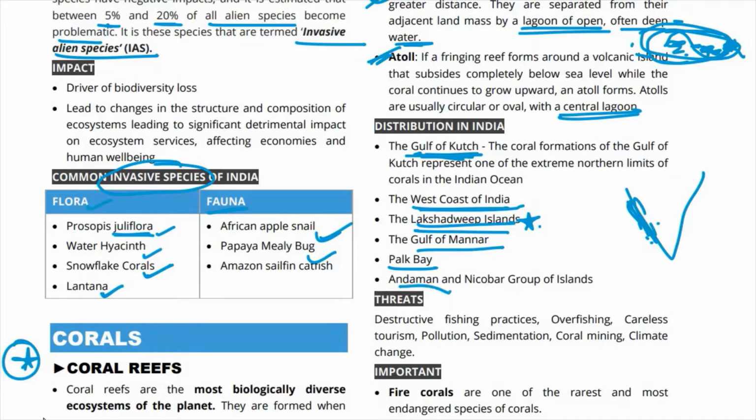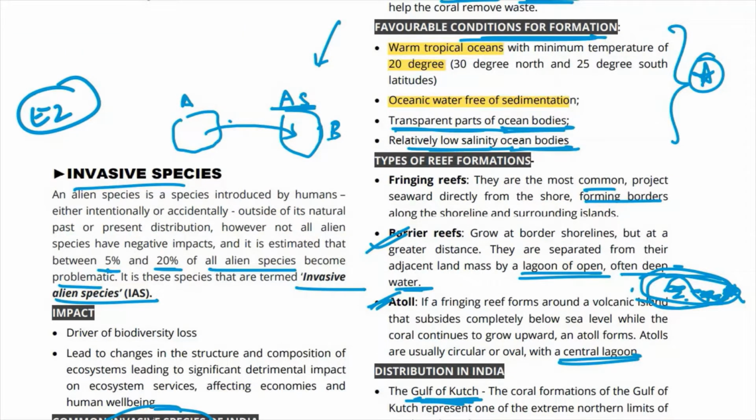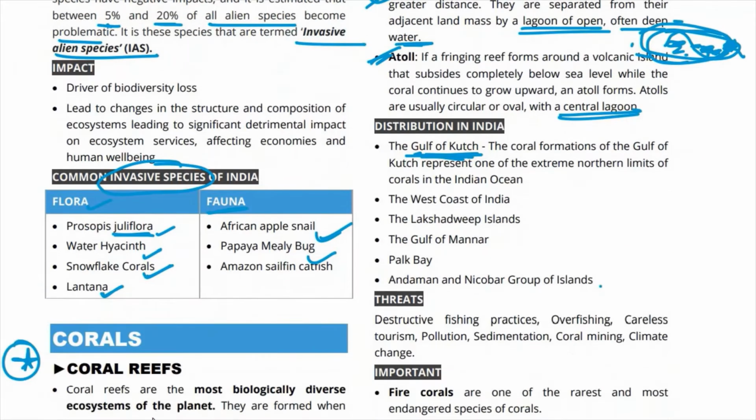And then in the Andaman and Nicobar group of islands, we may also get to see coral reefs. What are the threats to coral reefs? The threats are destructive fishing practices, overfishing, and sometimes careless tourism, because there is a certain condition in which these coral reefs can survive. If they are threatened by pollution, or through climate change, because there is a certain temperature at which they thrive, and coral mining, these are all threats.